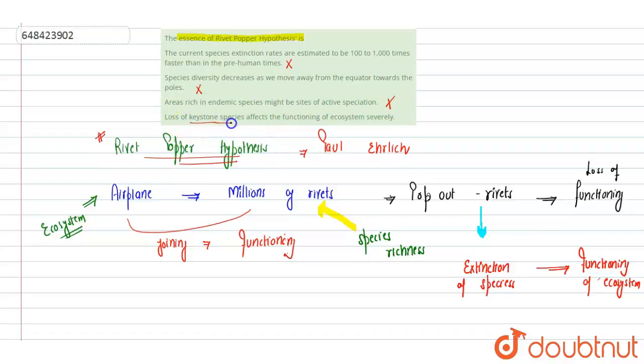Loss of keystone species, extinction of keystone species, affects the functioning of the ecosystem. That is perfectly the essence of the Rivet Popper hypothesis, that extinction of species will impact the functioning of the ecosystem. So option D is correct.